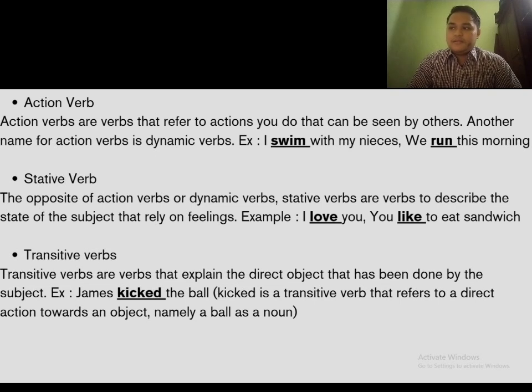And the third one is transitive verbs. Transitive verbs are verbs that explain the direct object that has been done by the subjects. For example, Jim kicked the ball. Kick is a transitive verb that refers to a direct action toward an object, namely a ball as a noun.